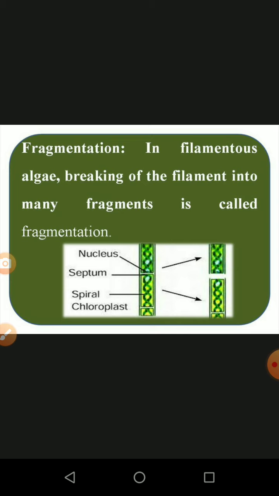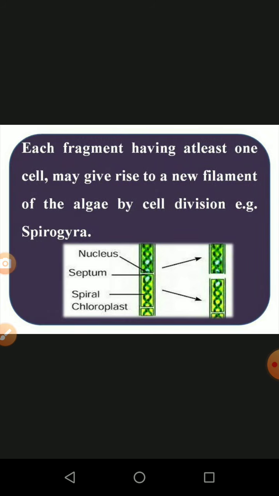That is called fragmentation. Each fragment having at least one cell may give rise to a new filament of algae by cell division. Example: Spirogyra. It's a one-mark question. If one cell is available, the cell consists of all cell organelles and a nucleus, so it is going to multiply, and by multiplication it produces a new individual.